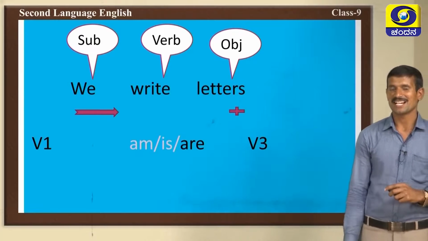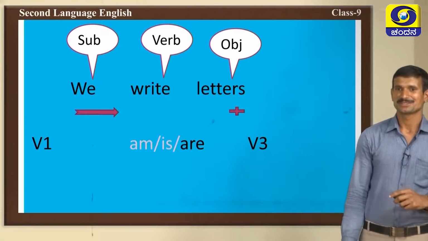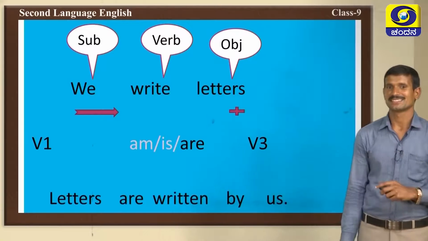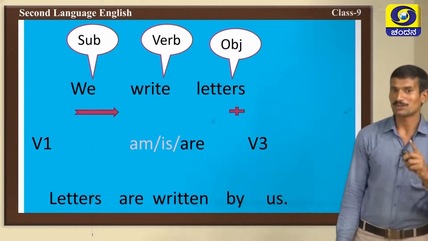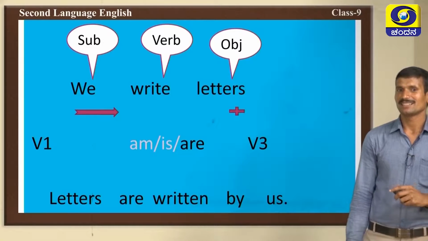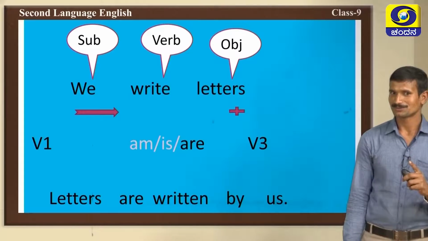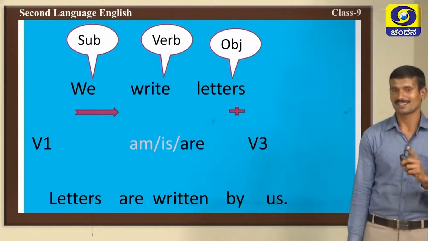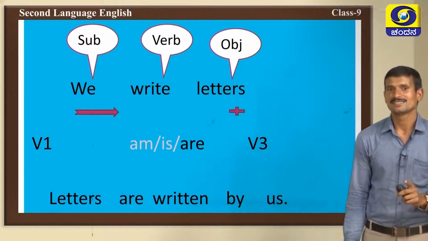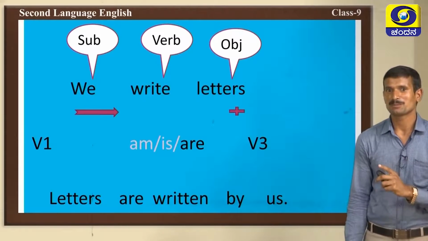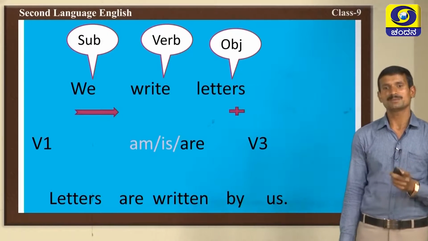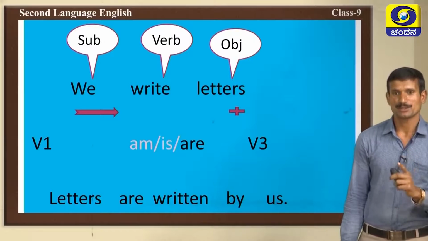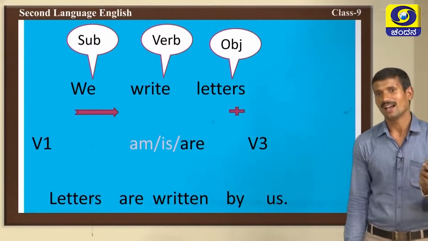am, is, are, any one of them we should use. Then verb 3, letters, plural noun. Remember this, letters is a plural noun, we should use are only. Good. Letters are, then write changes into past participle form, a verb 3 form, that is written. Now, we should add by preposition and we changes into us.